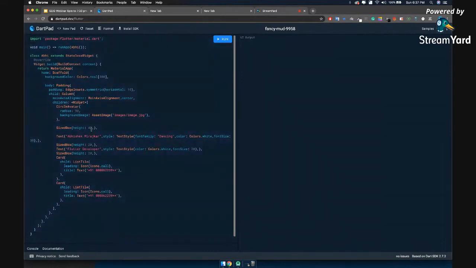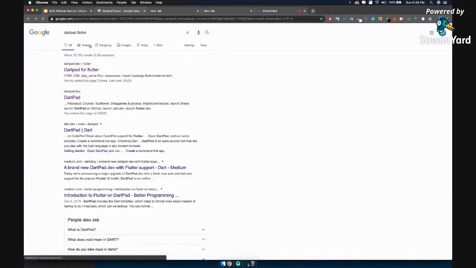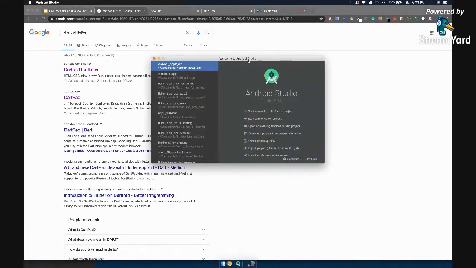But the problem is it doesn't really give you autocomplete, and sometimes the database or some stuff like that doesn't work here. So just in case people don't have Android Studio working, you can use Dartpad. You just have to type Dartpad space Flutter in Google, and you will have it. All right, super cool.